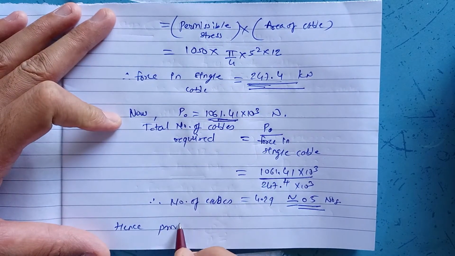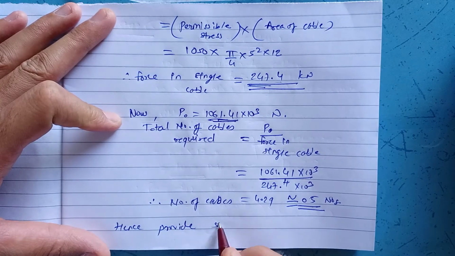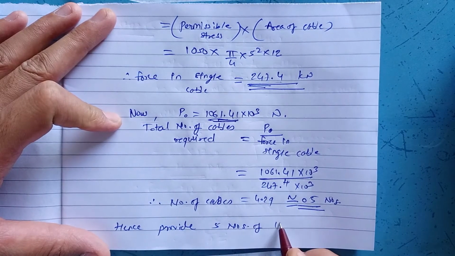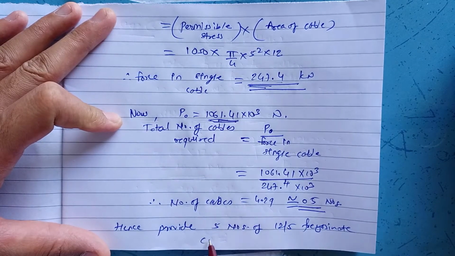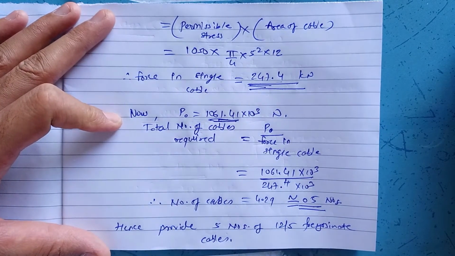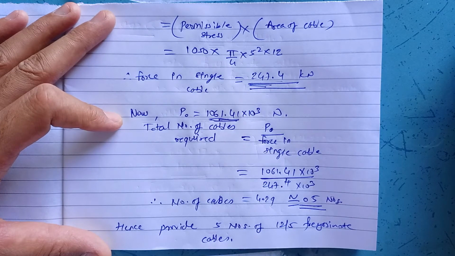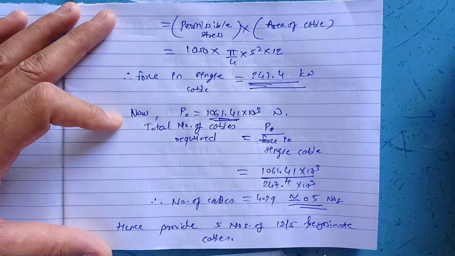Hence provide 5 numbers of 12/5 Freyssinet cables.